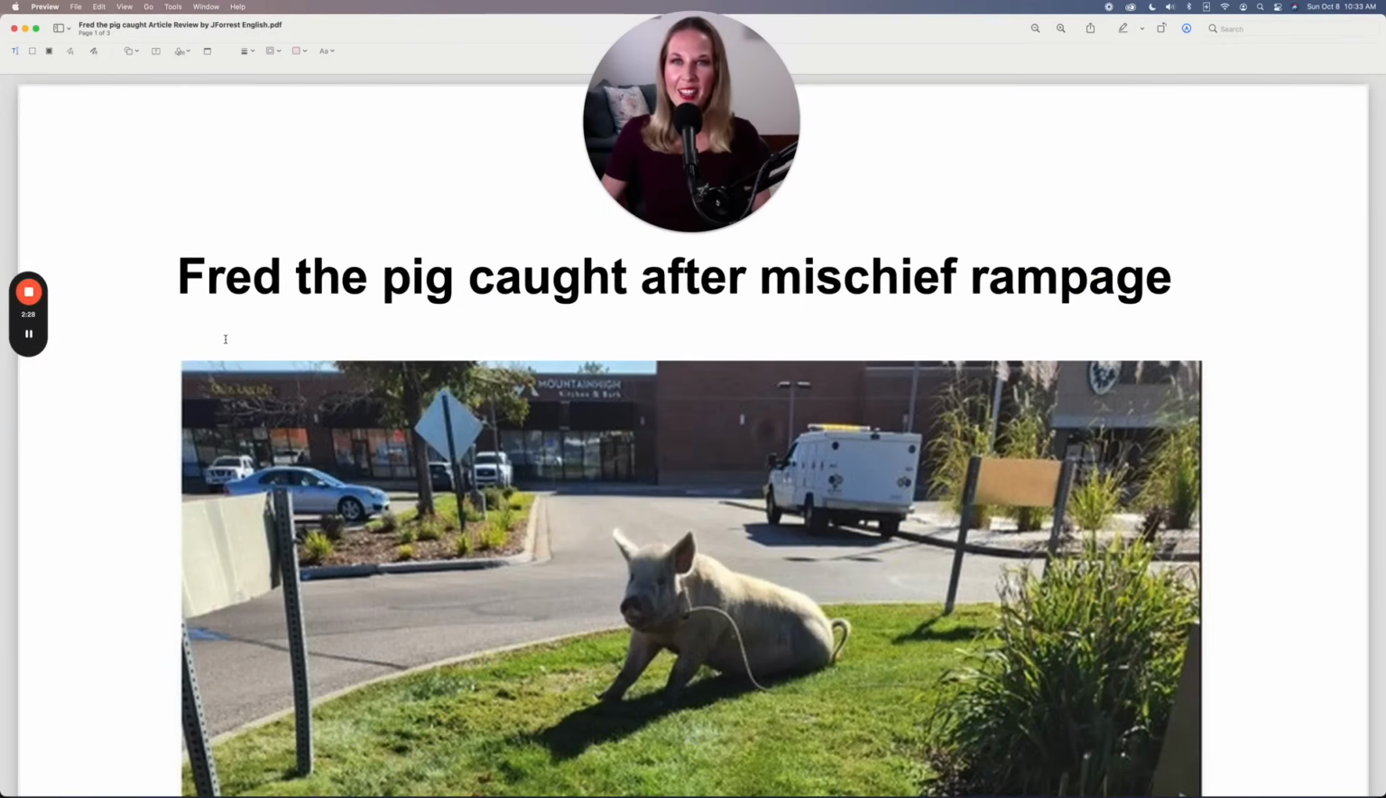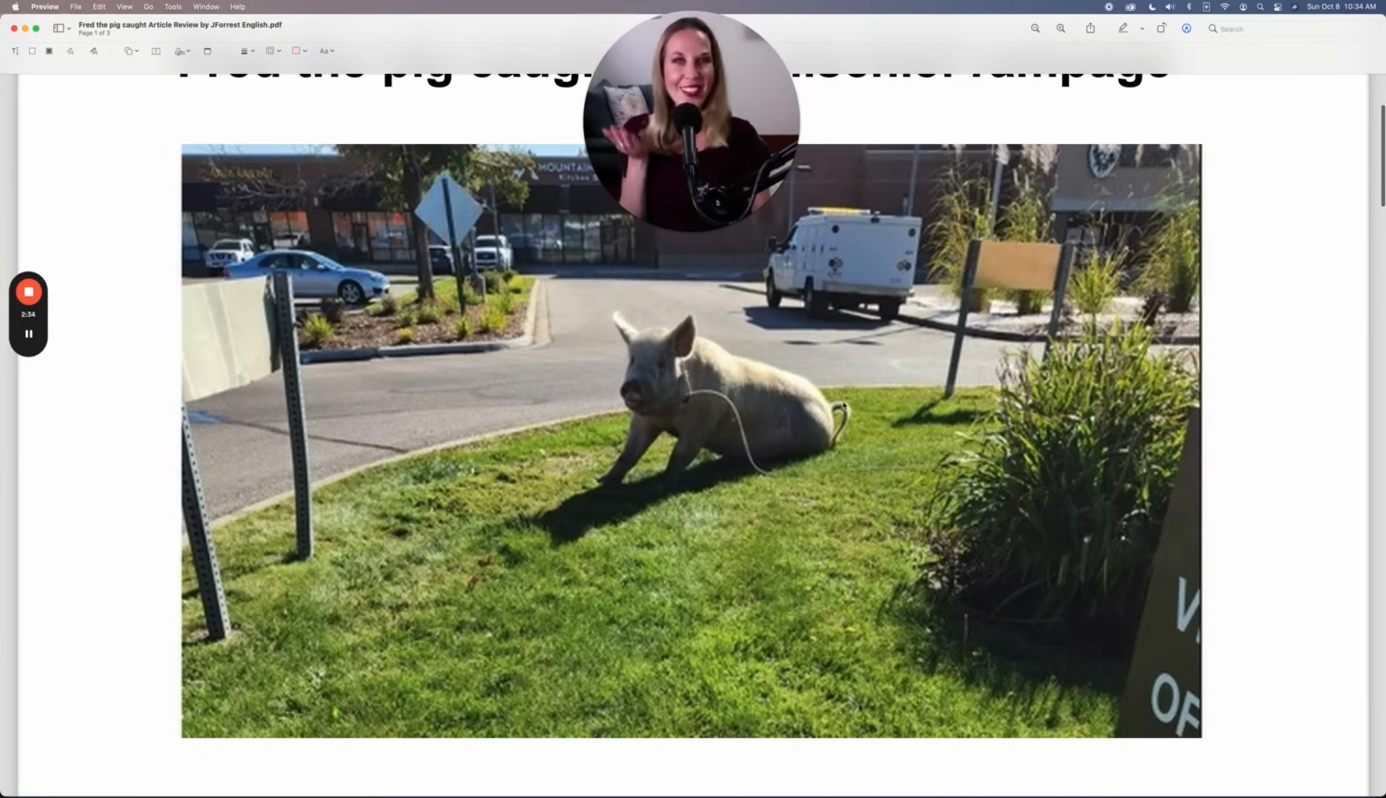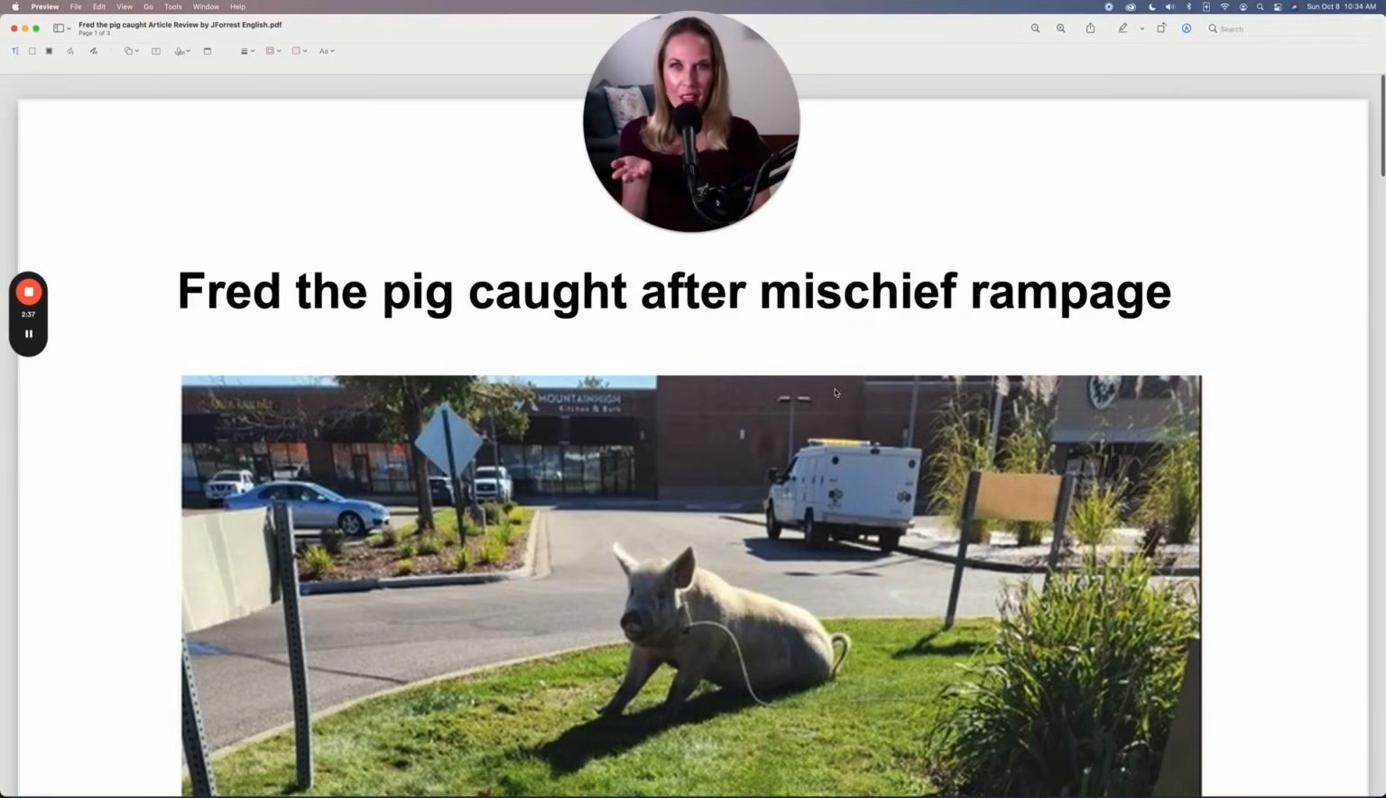First, I'll read the headline: Fred the Pig Caught After Mischief Rampage. So in this picture, it looks like this is Fred the Pig, and he was caught after a mischief rampage. First, I want you to notice my pronunciation here. Mischief.